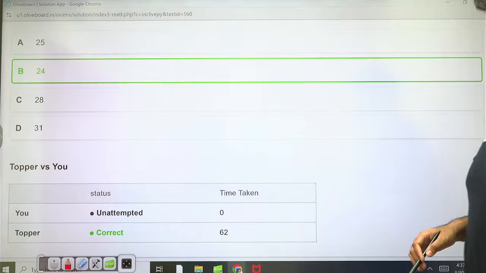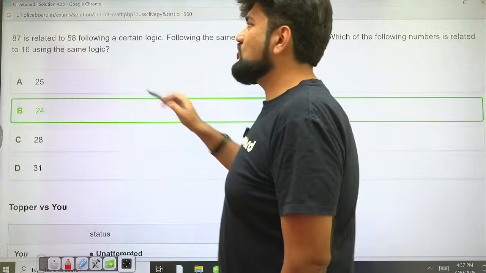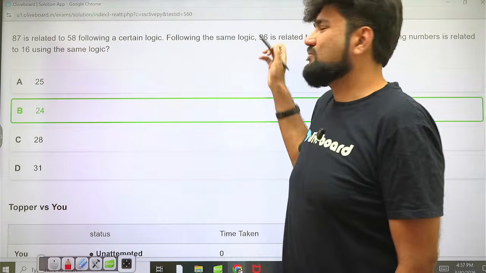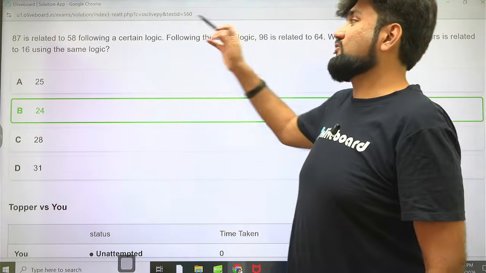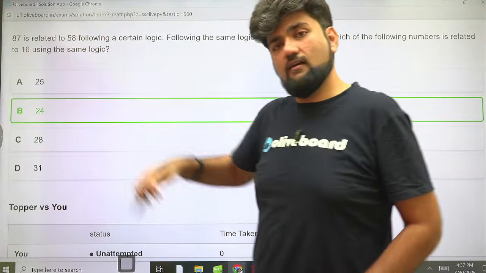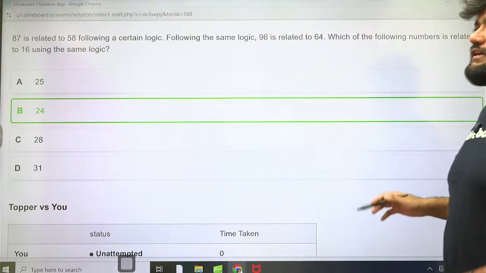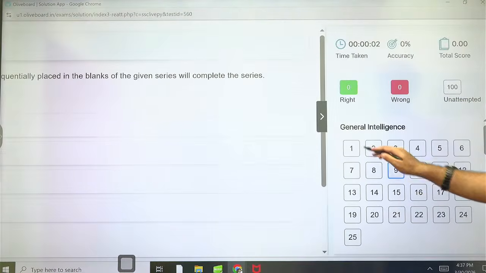62 seconds. See, the first thing you do here, there is not a very huge difference, so please take the difference. But if you're not well versed with the tables, if you're not well versed with the concept that half of 58 is 29, then it is going to take time for your identification. Otherwise, it's very easy.